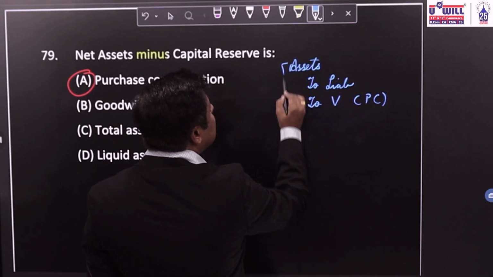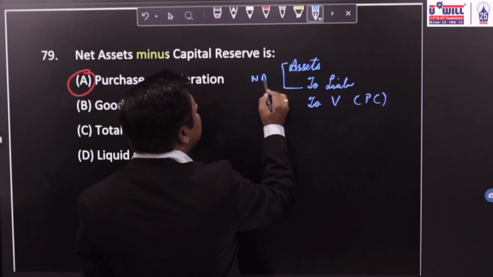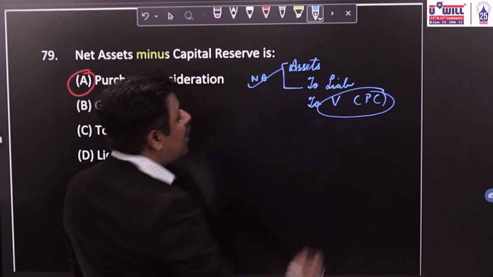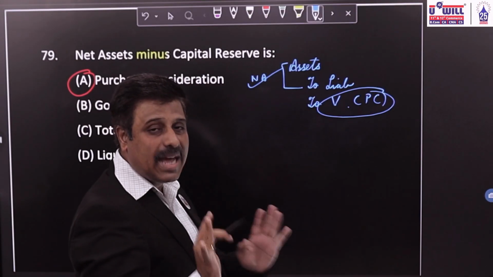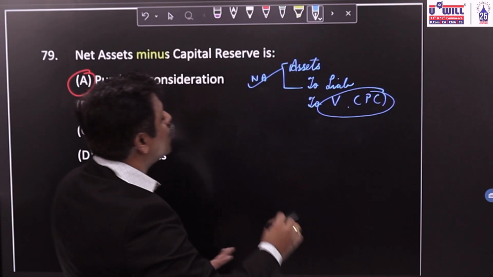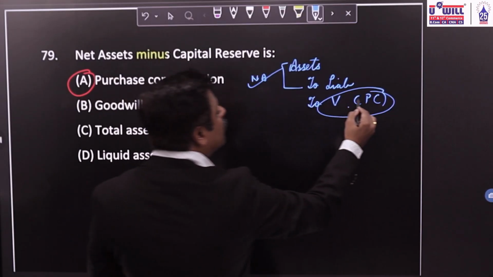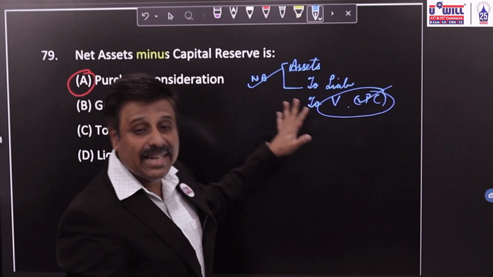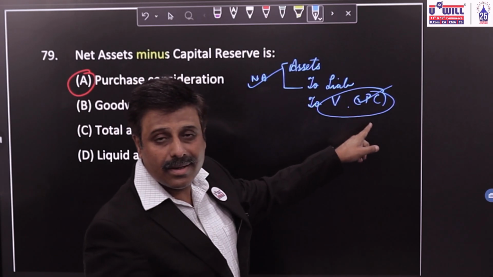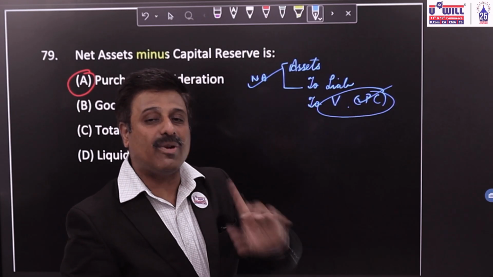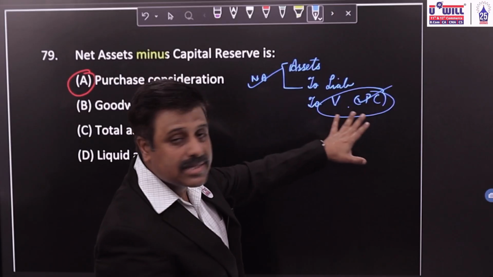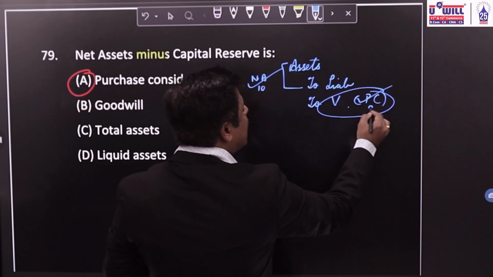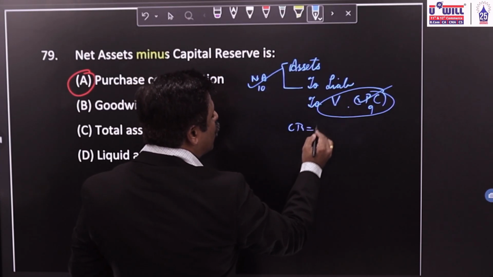Now, if assets minus liabilities are equal to net assets, if you are paying more than net assets, it is goodwill. If you are paying less than net assets, it is capital reserve. Okay. So can I say net assets minus capital reserve will be equal to purchase consideration? You are paying less than net assets. Suppose net assets are 10 lakhs. You are paying 9 lakhs. Means 1 lakh is your capital profit. Okay. So your purchase consideration is 9 lakhs. Will it be equal to 10 lakhs minus capital reserve of 1 lakh or not?